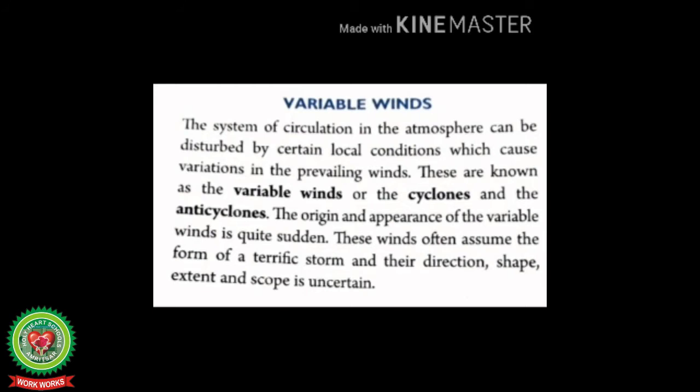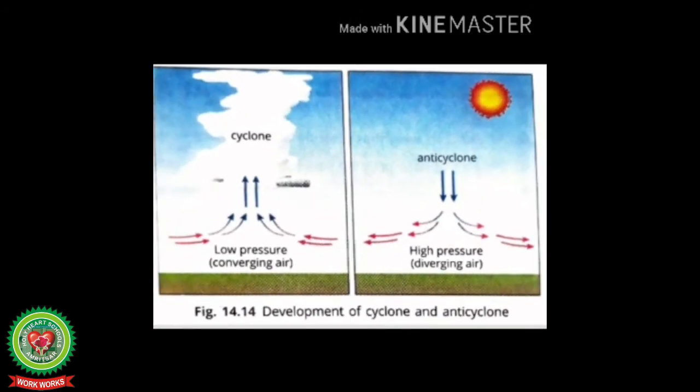The system of circulation in the atmosphere can be disturbed by certain local conditions which cause variation in the prevailing winds. These are known as the variable winds or the cyclones and the anticyclones. The origin and appearance of the variable winds is quite sudden. These winds often assume the form of terrific storms, and their direction, shape, extent and scope is uncertain. A cyclone represents a low pressure system at the center surrounded by high pressure.